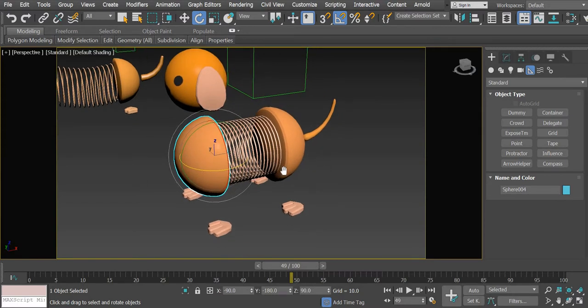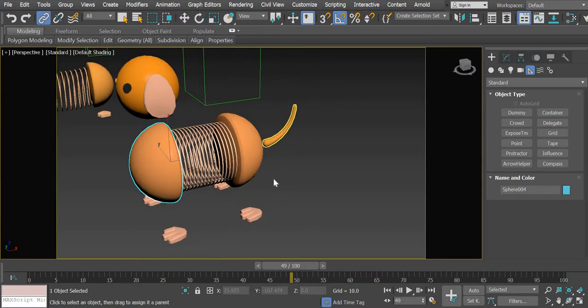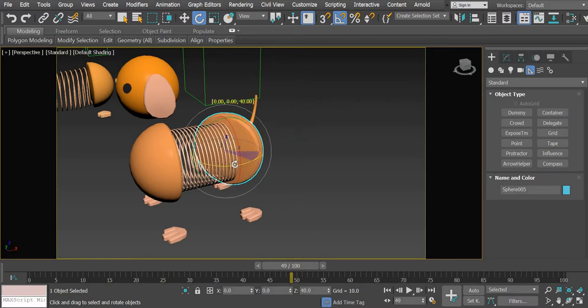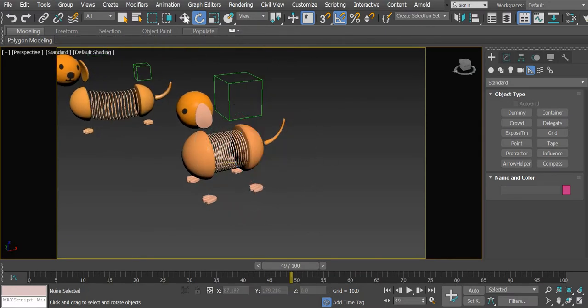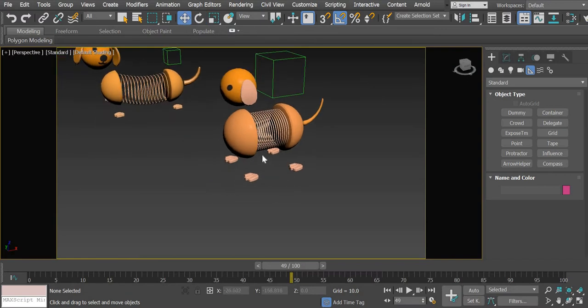Alright, now same way the tail will be linked to this object. So when this rotates, the tail also rotates. Alright, now coming back to the feet and the body.